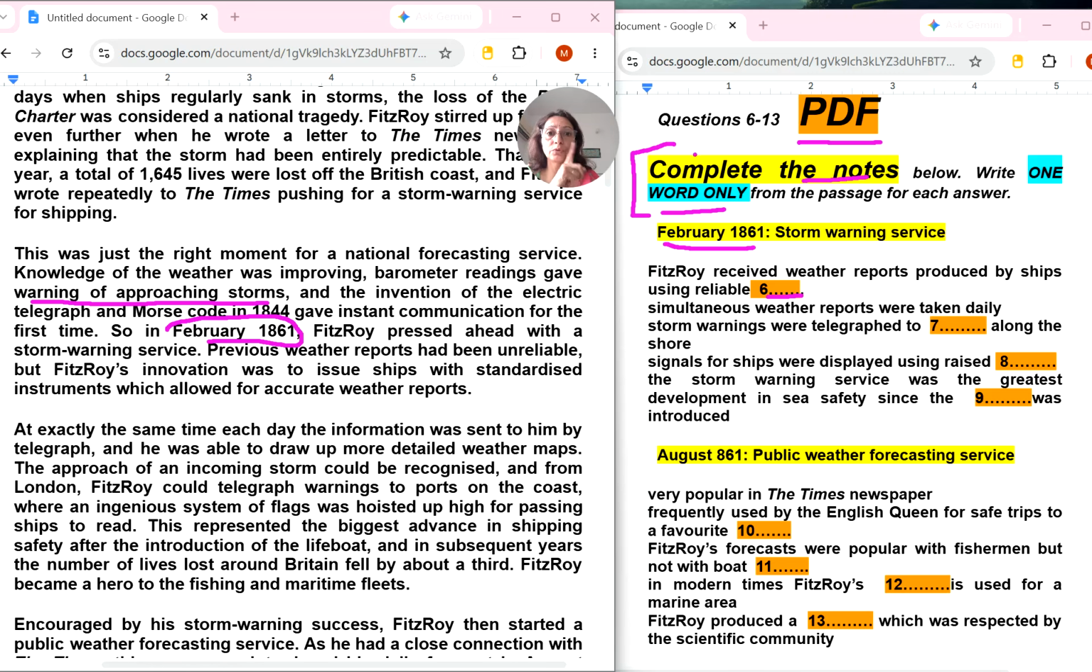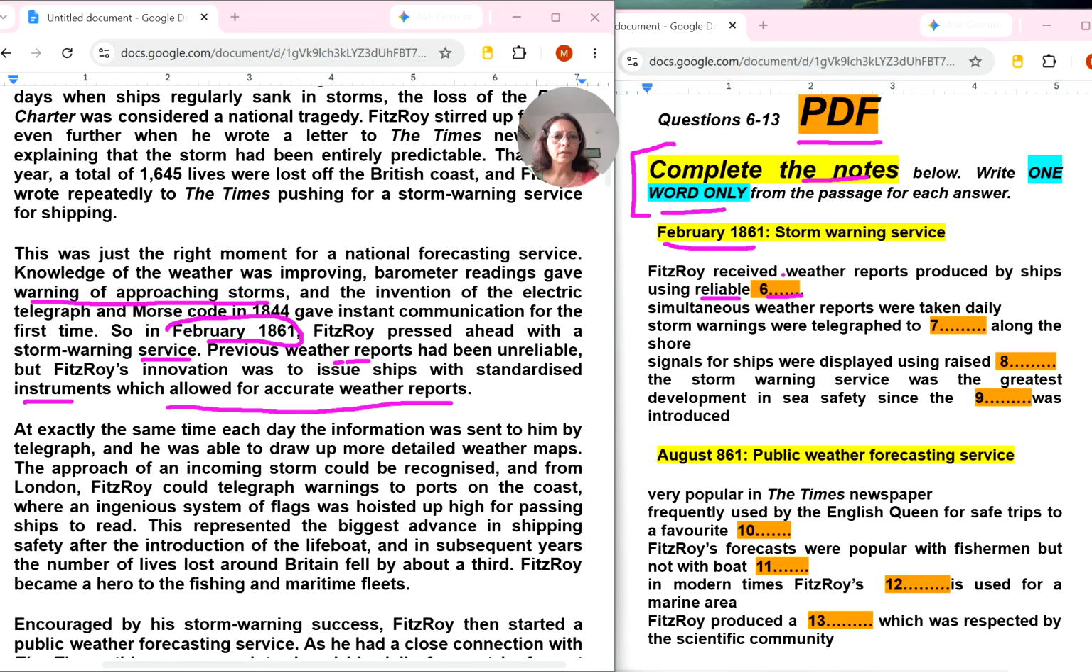Wherever we have left the location of true, false, not given, immediately after that we have got the location of fill in the blanks. So Fitzroy received weather reports produced by ships using reliable. Okay, Fitzroy received weather reports produced by ships using reliable. This was just the right moment for national forecasting, invention of the electric telegraph, and gave instant communication for the first time. So in February, Fitzroy pressed ahead with the storm warning service. Previous weather reports had been unreliable. Its innovation was to issue ships with standardized instruments which allowed for accurate weather reports.